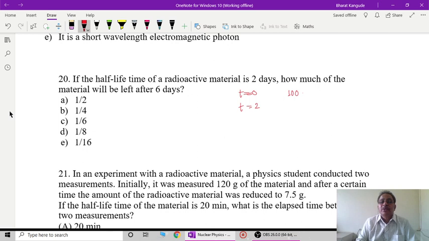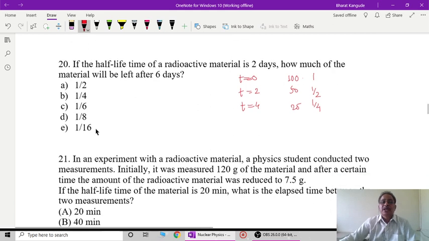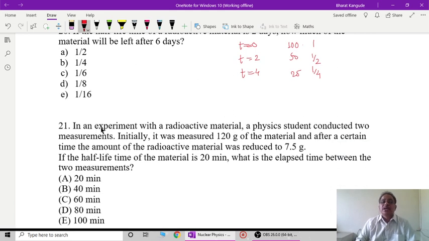This will remain to be 1 upon 50. Originally it will be 1 by 2. In the next 2 days, that means a total of 4 days, this will become 25, that is 25% or 1 by 4, because our options are given this way. Next is t equal to 6 days. After 2 more days, that is 6 days, this will become 12.5, and this is 1 upon 8.